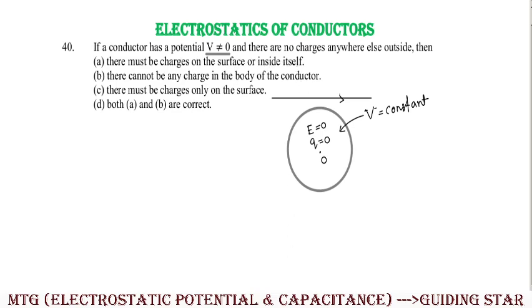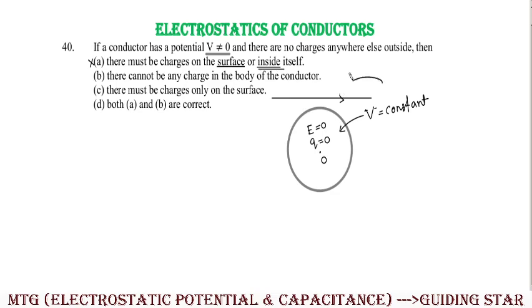So the first option says there must be charges on the surface or inside itself. It says charges must be on the surface, and also inside. Inside it is 0, so how can it be there? So this is wrong. Similarly, the second option says there cannot be any charge in the body of the conductor, which means no charges will be present.